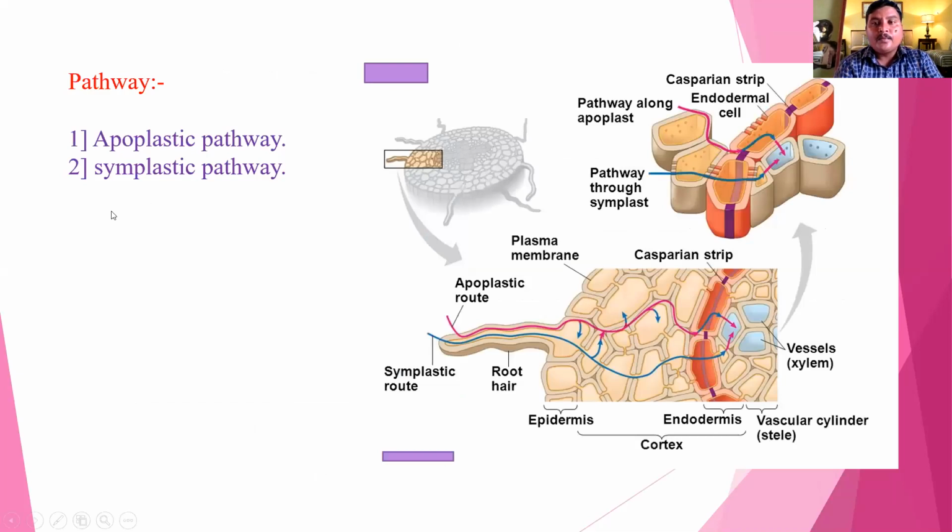Here is the pathway of mineral nutrients in the plant. The first one is the apoplastic pathway and the second one is the symplastic pathway. This is a TS of the root.